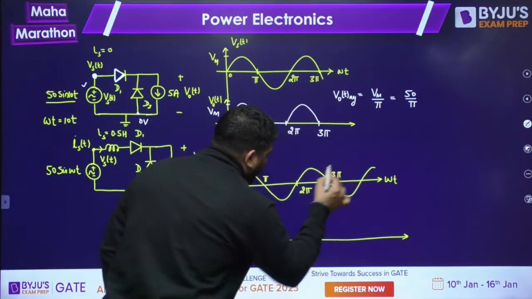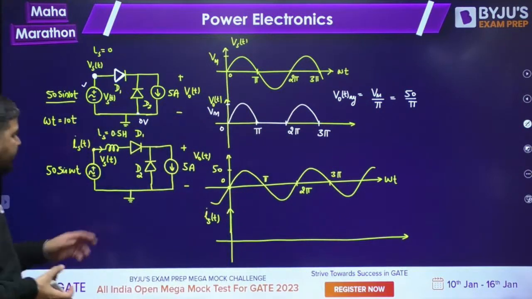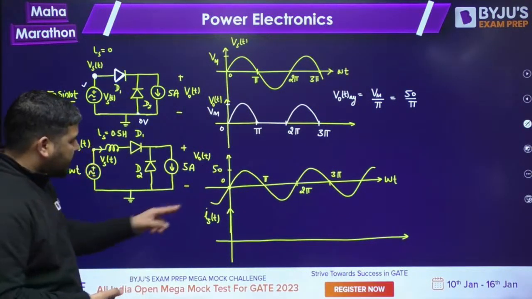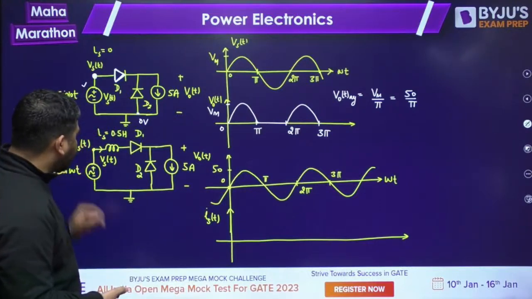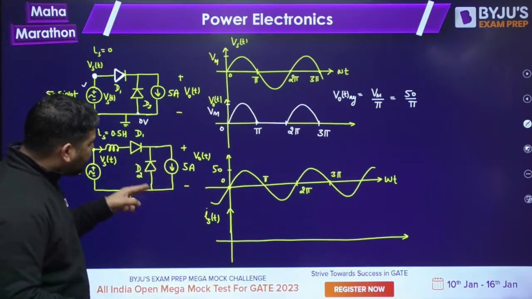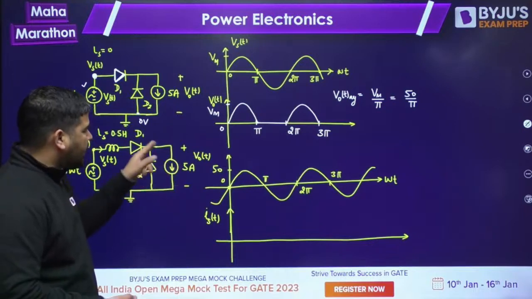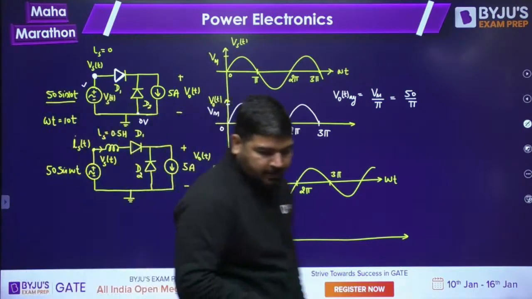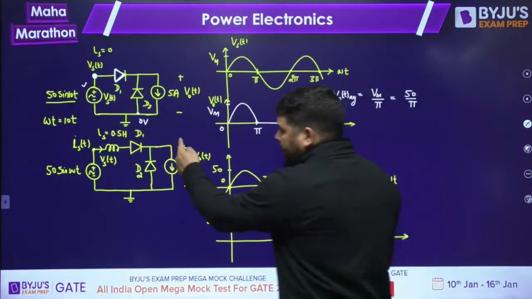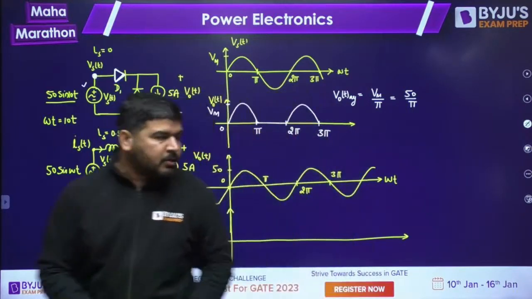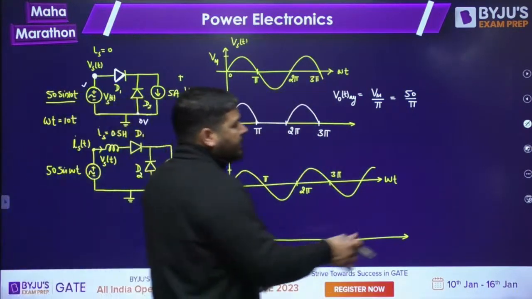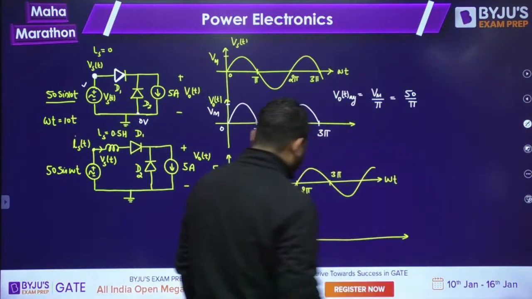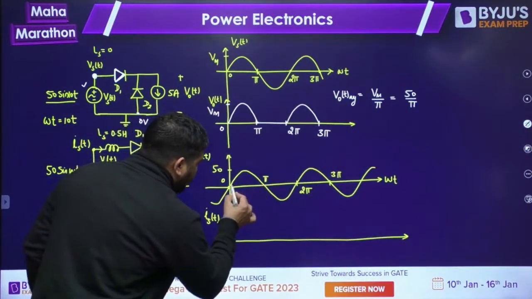So I told you that before t equal to 0, the source voltage was negative. So this point voltage was negative, and the current was freewheeling through this diode D2. Fine. So the output voltage will remain at 0. Before t equal to 0, the current was freewheeling, which means the output voltage will be 0.